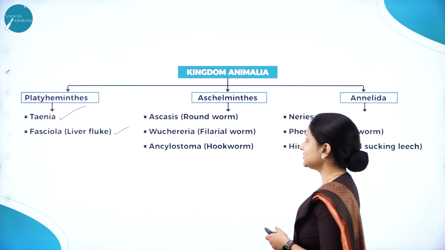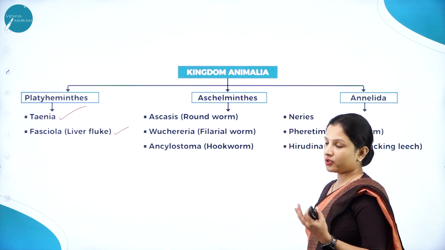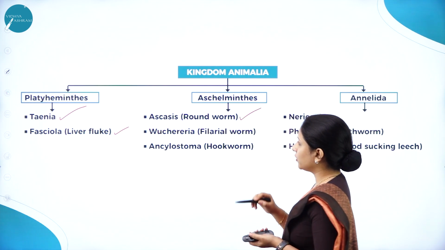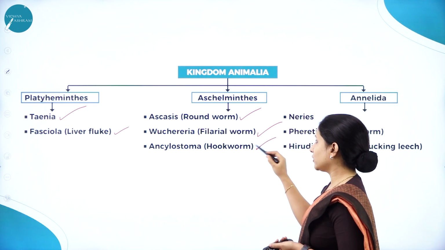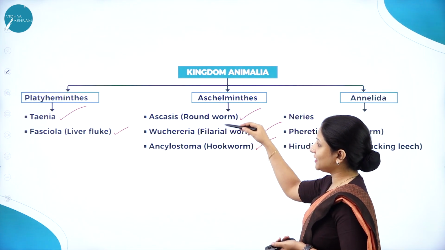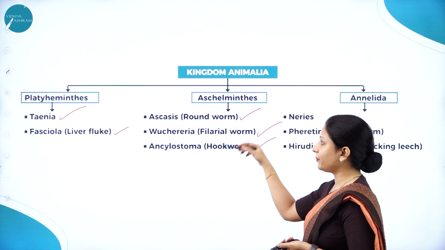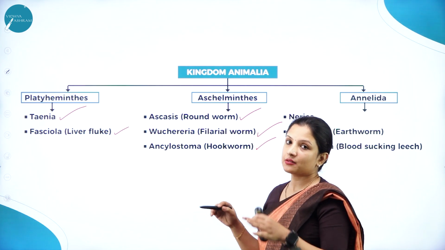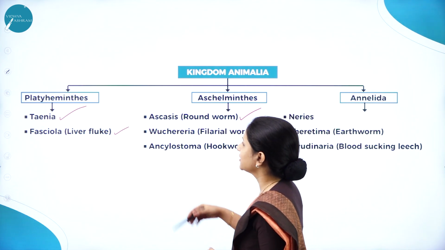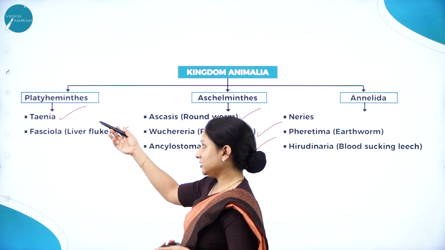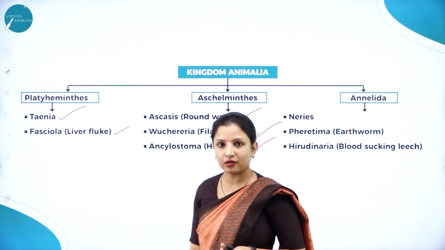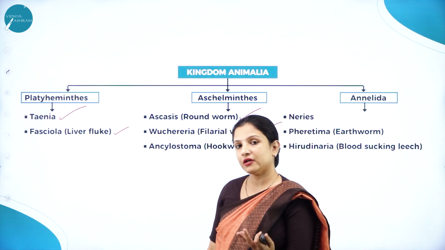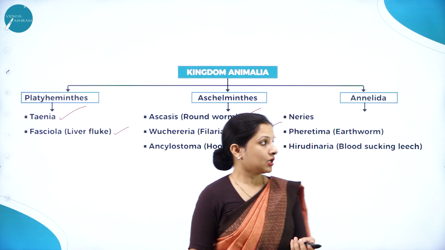Next come Aschelminths. Aschelminths means they are round in nature. Ascaris, roundworm. Wuchereria, that is filarial worm, and Ancylostoma, that is hookworm. Both of these are endoparasites, meaning they live inside the body of animals or human beings. Platyhelminths can also be endoparasites. For example, liver fluke and Taenia are also endoparasites, wherein they live in the intestines of human beings.